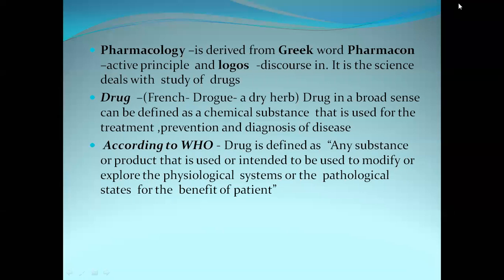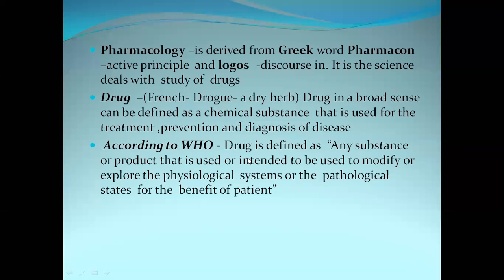Now, whenever we are defining any definition, as in the third paragraph, we have said that this definition is according to WHO. Whenever we are defining a particular thing, we should not alter it. Here, we should not alter the definition of drug.